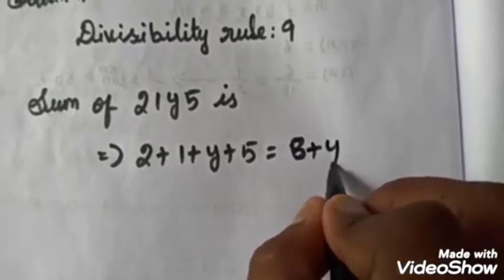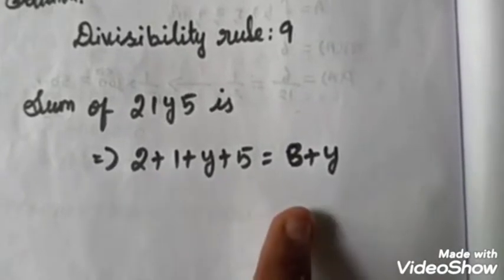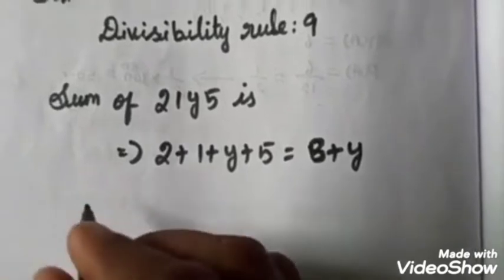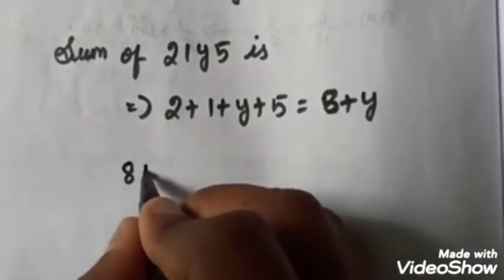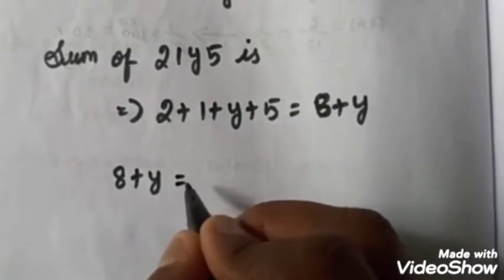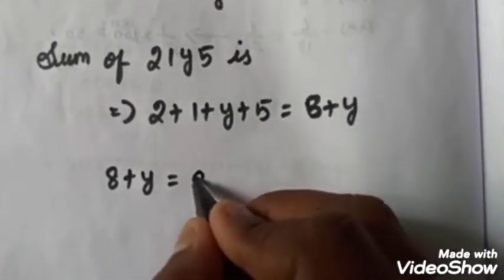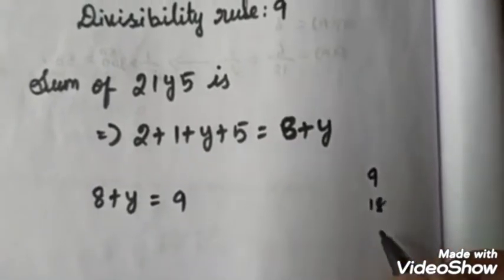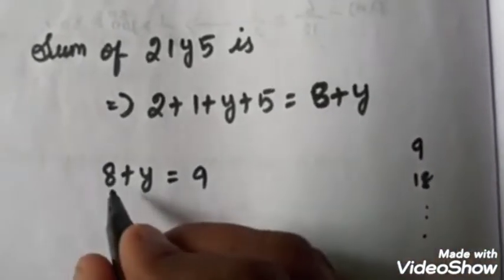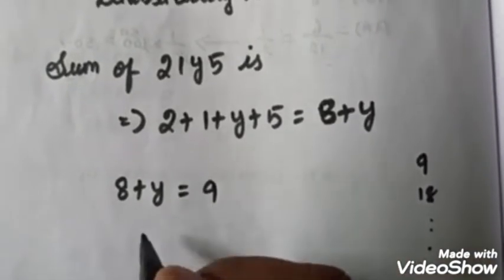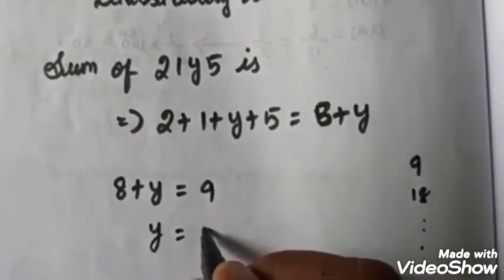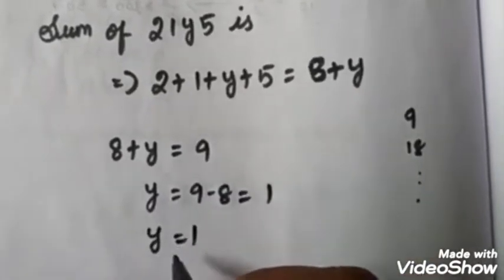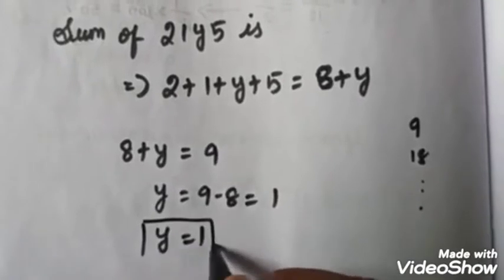So we have 8 plus y. What are the possibilities? It may be 8 plus y equal to 9, because of the ninth table: 1 nine is 9, 2 nines are 18, and so on. So 8 plus y is equal to 9. The possible value of y is 9 minus 8, which is equal to 1. So y equal to 1 is one of the possibilities.